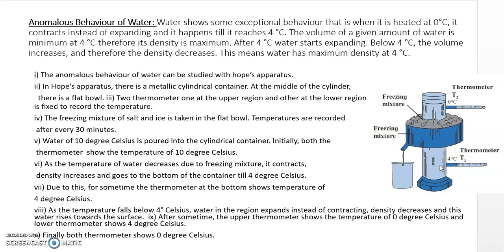Now as it falls below 4 degrees Celsius, what happens? The water expands. Instead of contracting, it expands. So the density decreases and the water rises towards the surface. After some time the upper thermometer shows 0 degrees Celsius and the lower shows 4 degrees Celsius. Then finally both thermometers show 0 degrees Celsius. Understood this? So it shows an exceptional behavior between 0 degrees Celsius and 4 degrees Celsius.